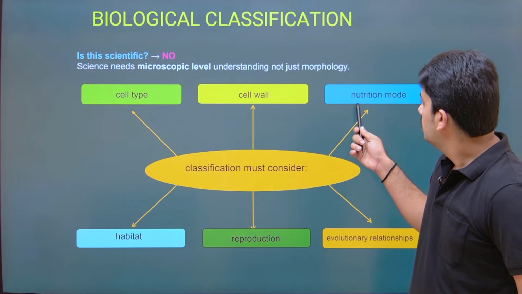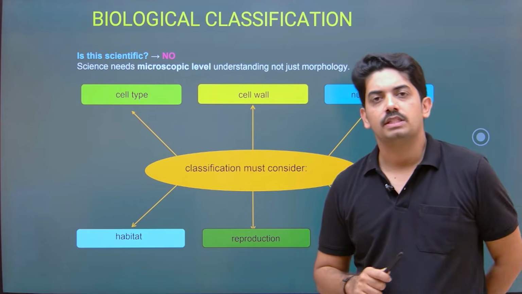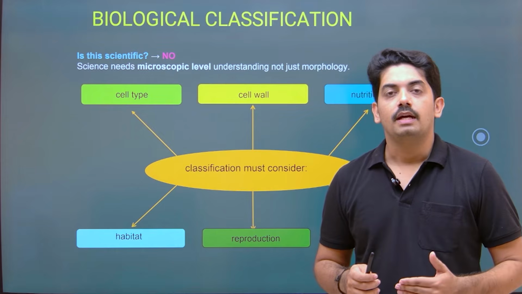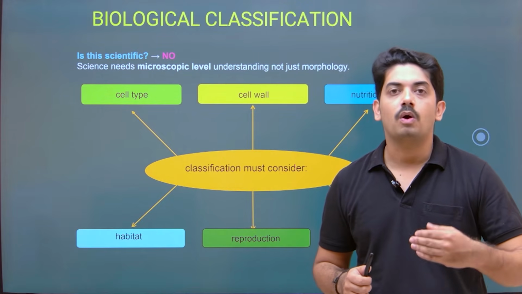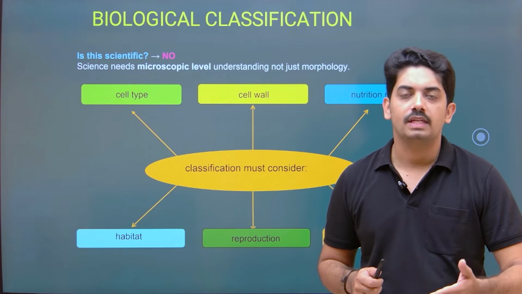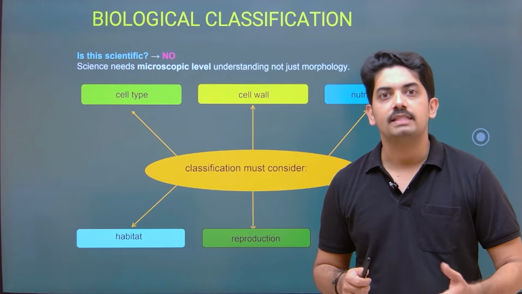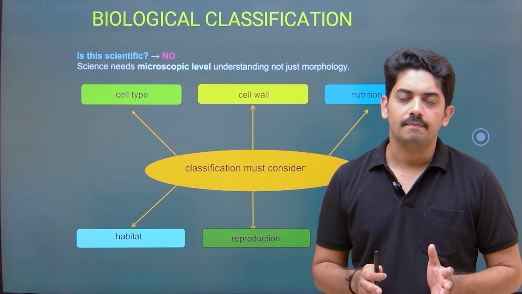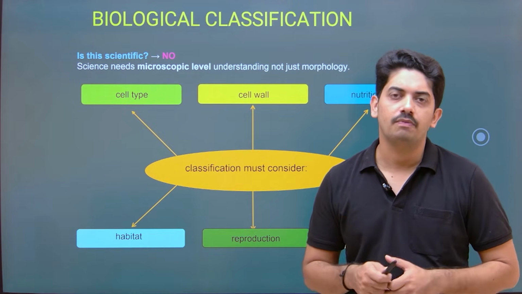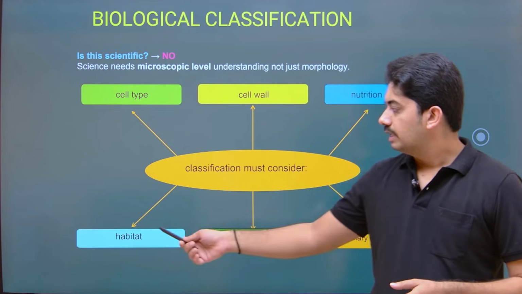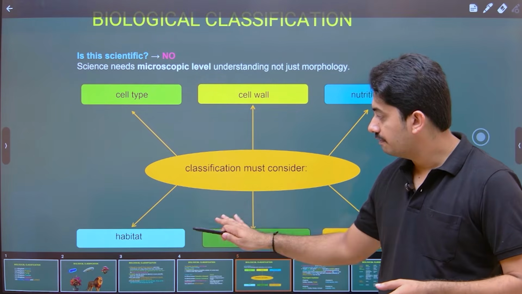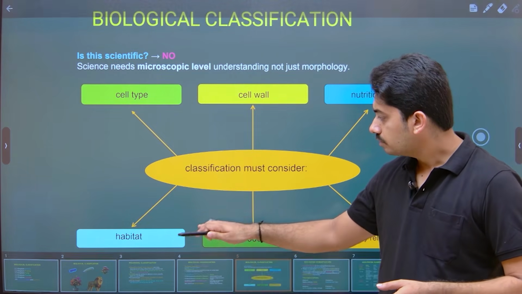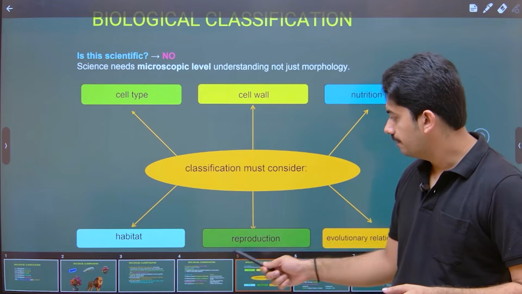Then nutrition mode, just now I said autotrophs, heterotrophs. In autotrophs again photoautotrophs, chemoautotrophs. In heterotrophs, parasites, pathogens. There are so many modes of nutrition that have to be considered at the time of classification. Now habitat, where they live, whether they are freshwater forms, marine water forms, terrestrial forms. So this they have to consider.